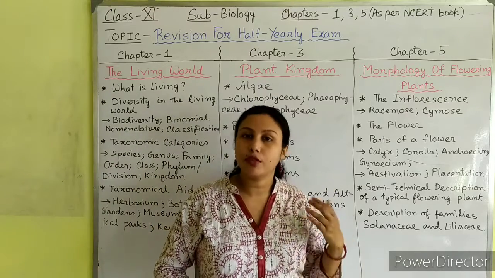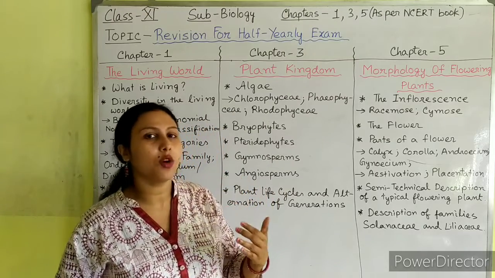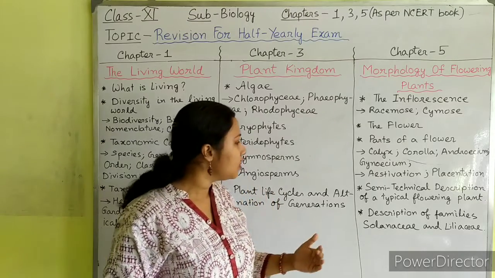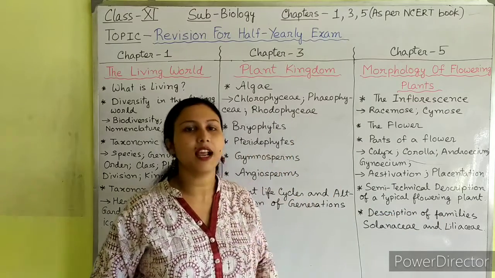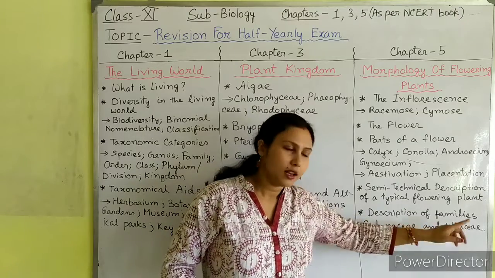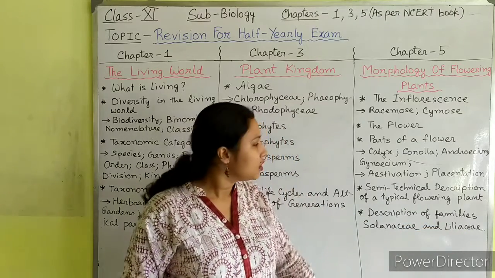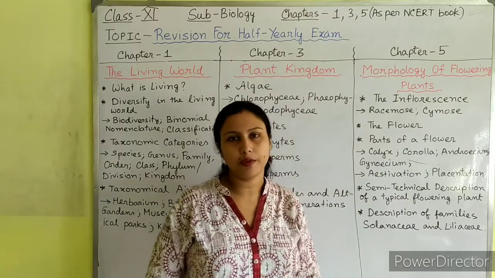We have seen their floral diagram. We have also learned about their economic importance. So all these topics you should cover under the chapter morphology of flowering plants.